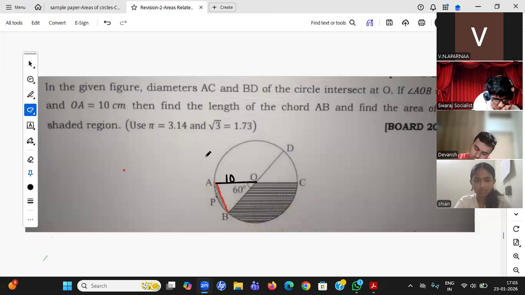So students, what is this problem? Is this a problem of areas of circles or circles? Ponnappa, which problem is this? Area of circles or circles? Very good, Shayan. Circles, right? Circles, what did I say?